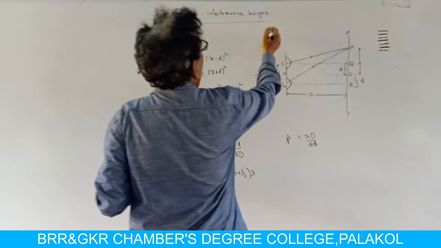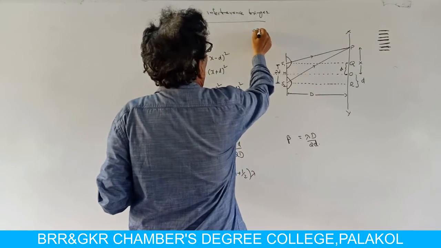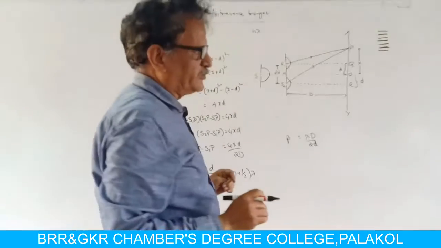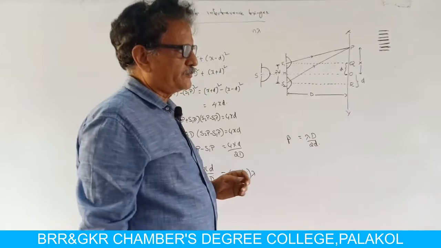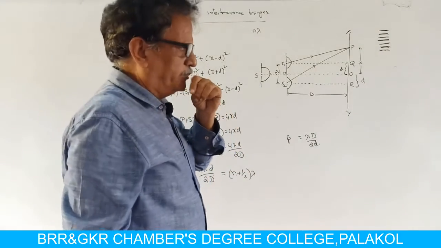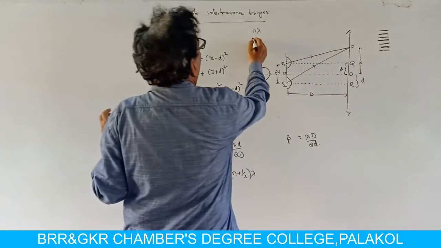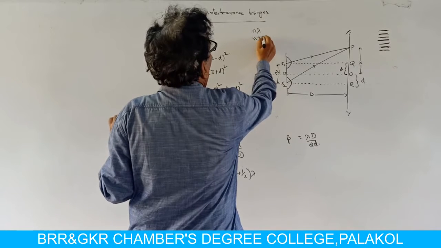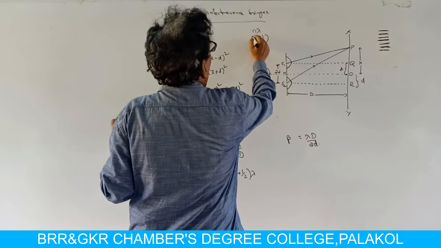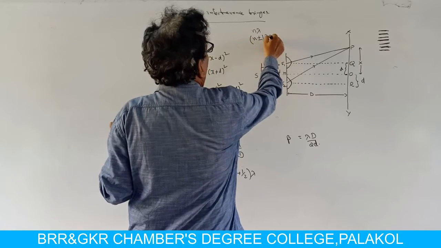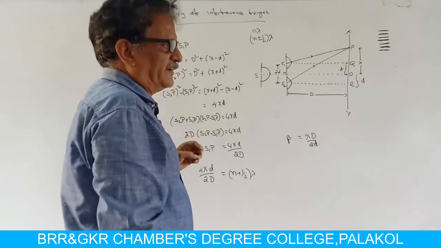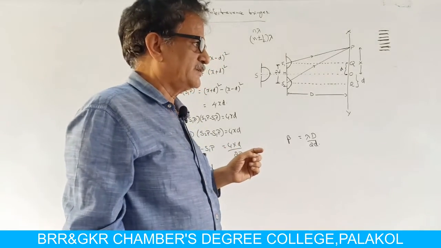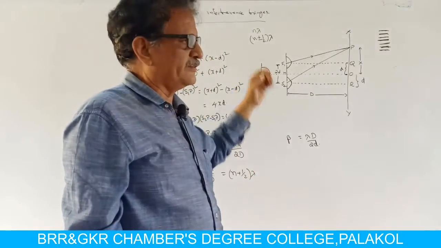If the path difference is equal to n lambda, we get constructive interference, that means we get a bright fringe. If the path difference is equal to n plus or minus half into lambda, we get the condition for destructive interference, that means we get a dark fringe.